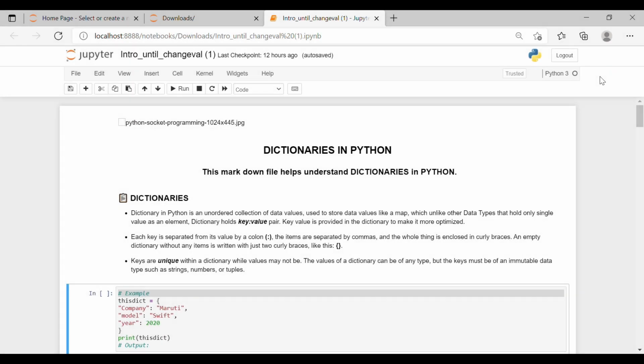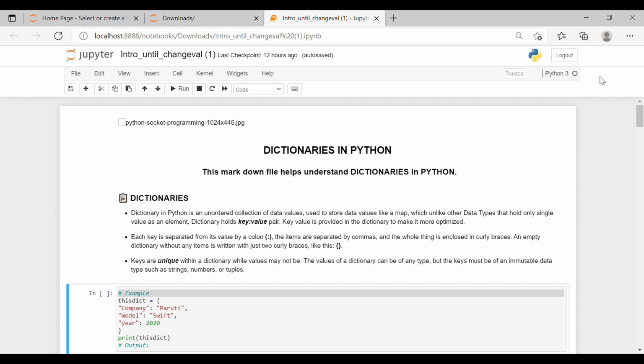All, my name is Komal, and in this video we'll be discussing dictionaries in Python. So a dictionary in Python is an unordered collection of data values used to store data values like a map, which, unlike the other data types that hold only a single value as an element, holds a key value pair.